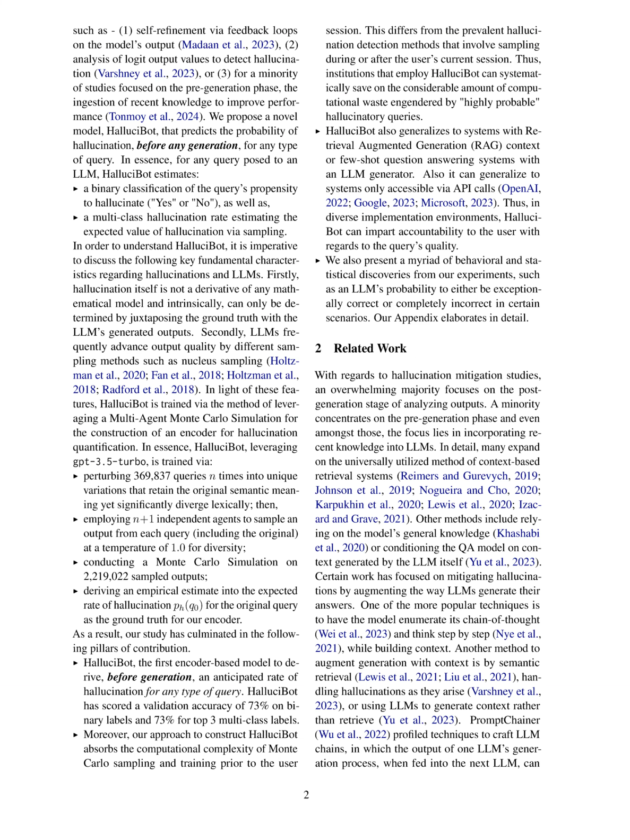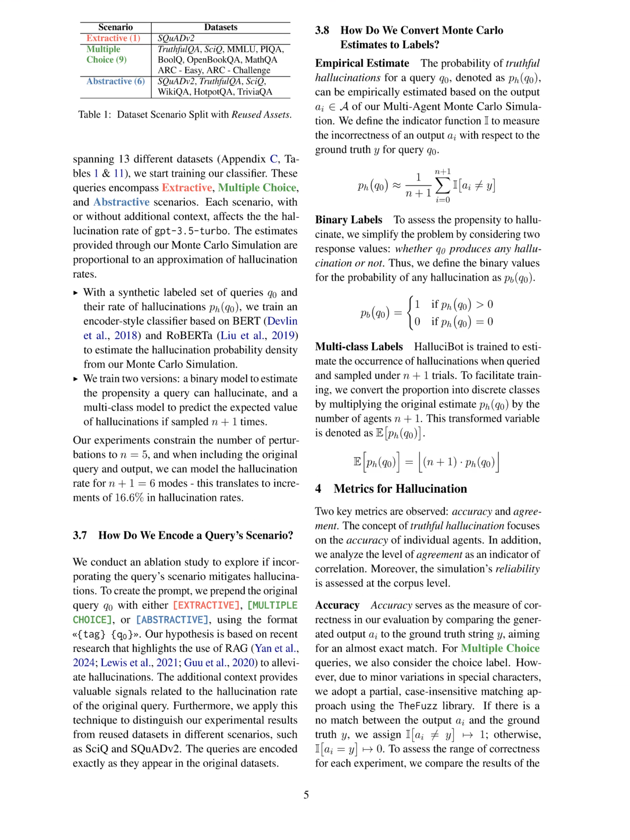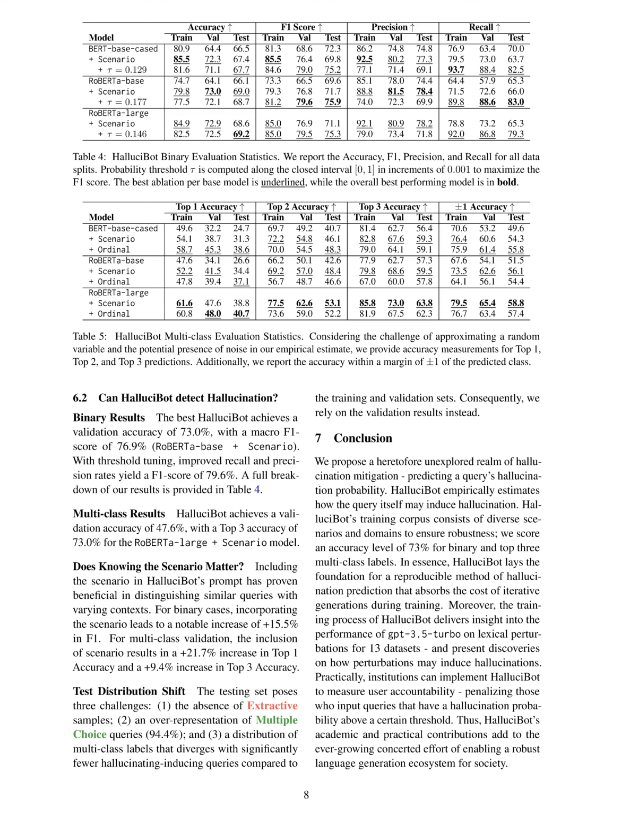Secondly, a classifier is trained based on the results of the Monte Carlo simulation, using a synthetic labeled set of queries and their corresponding rates of hallucinations. The classifier is trained to predict both binary labels, propensity to hallucinate, and multi-class labels, expected value of hallucinations if sampled multiple times. The validation accuracy for binary labels is reported as 73%, and for multi-class labels, it is also 73% for the top 3 labels.